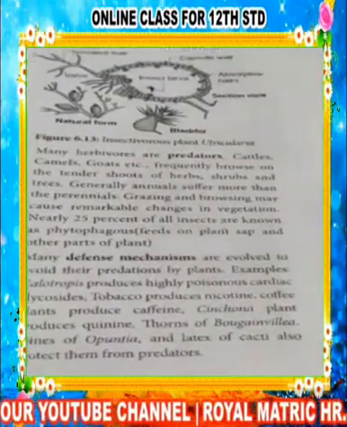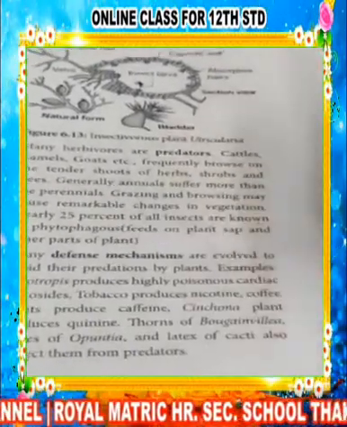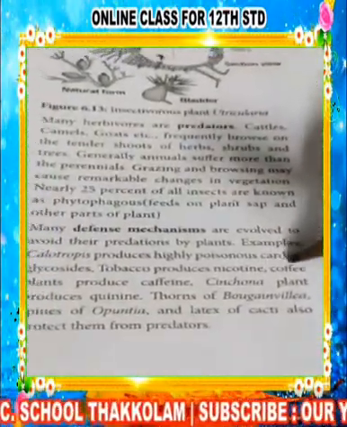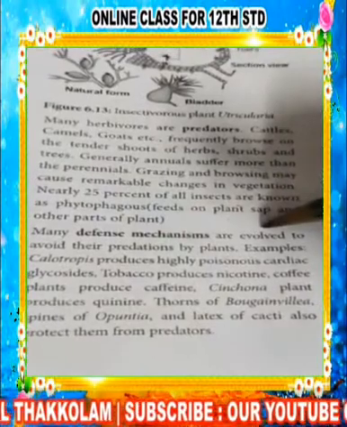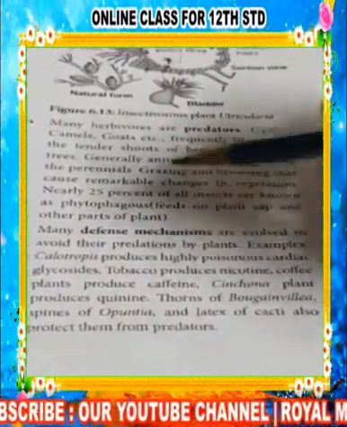That helps the plant to survive and not get eaten by other animals. Calotropis and tobacco produce nicotine and caffeine as defense mechanisms, to avoid predation by animals.